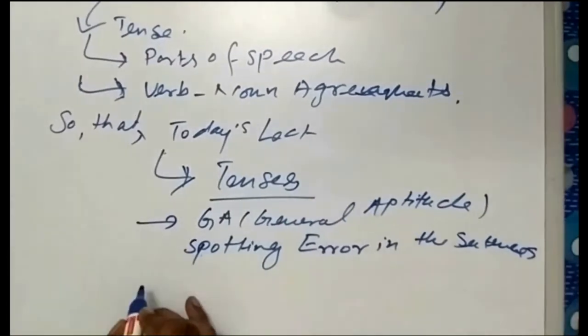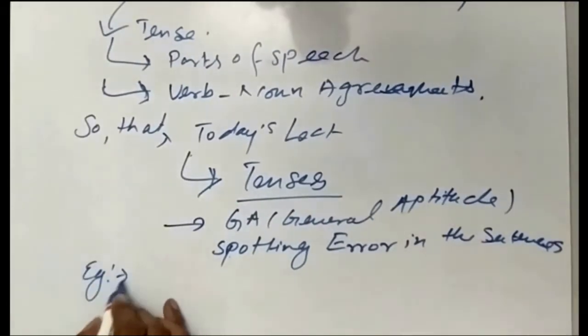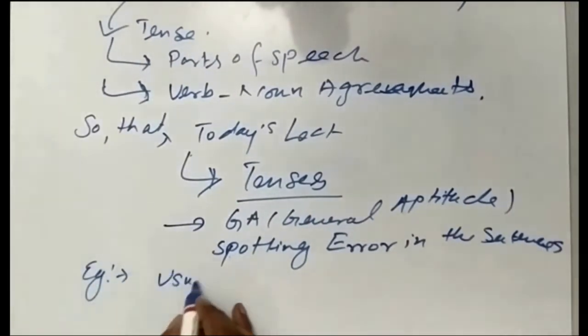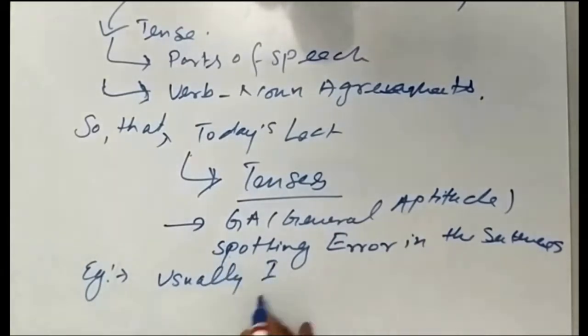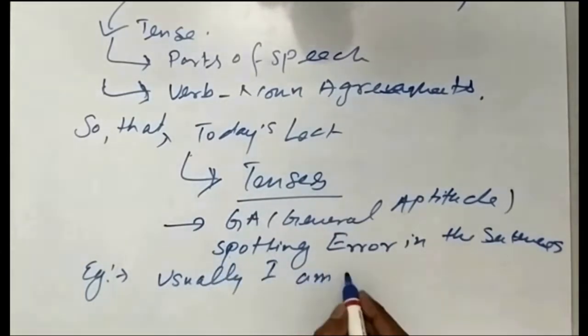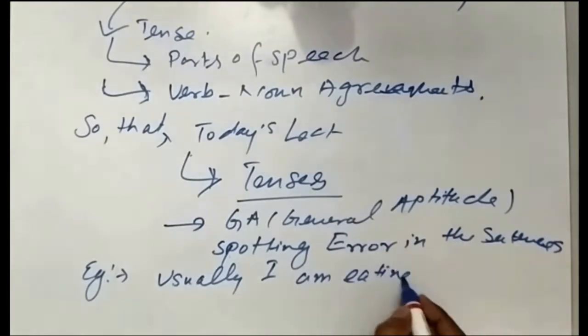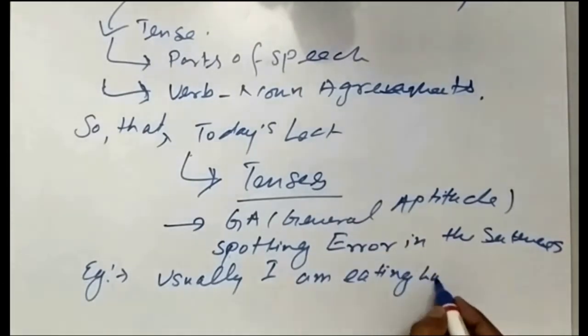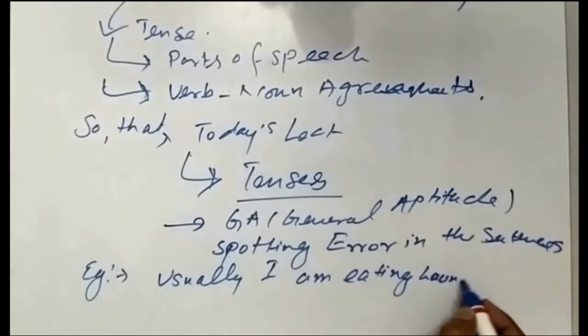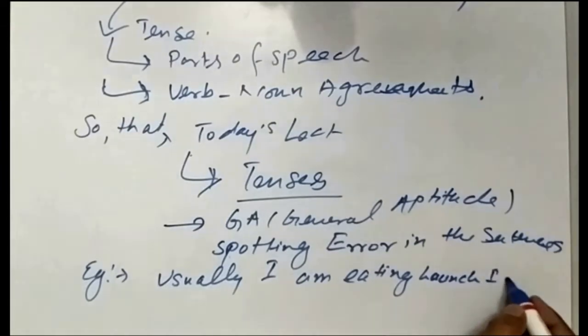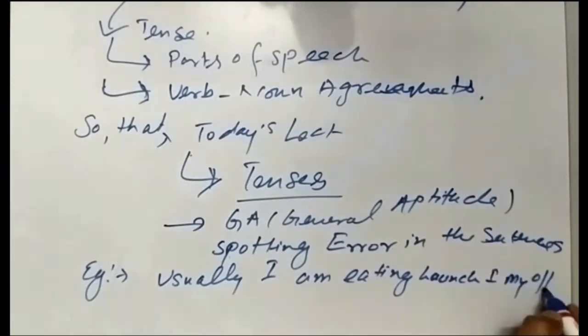Suppose, for example, we take: usually I am eating lunch in my office.